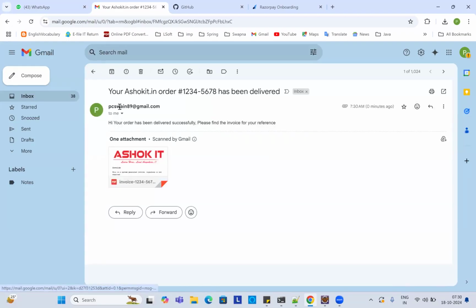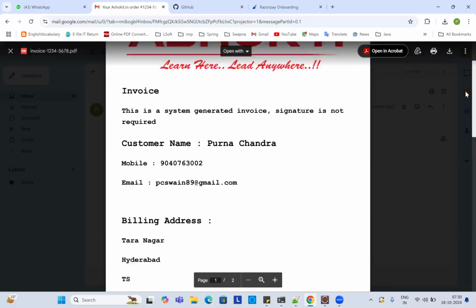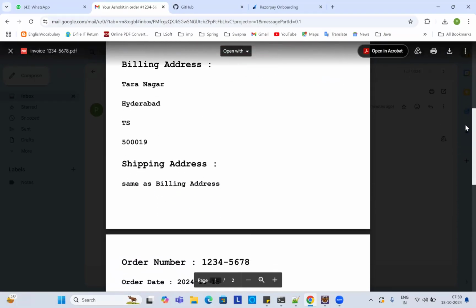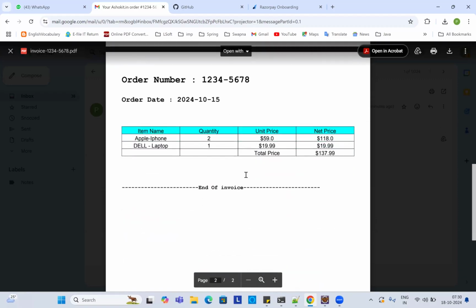This is the subject, and this is the invoice. The alignment is not looking so good. Yeah, that's fine, sir. We are able to generate the PDF. Shipping address, image, billing address, and these are the dynamic values. Okay, what products have they ordered? Yeah, good.